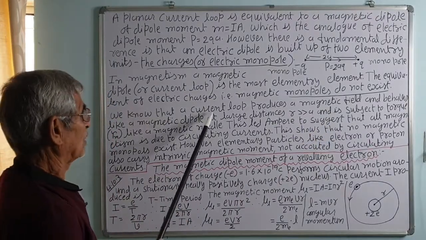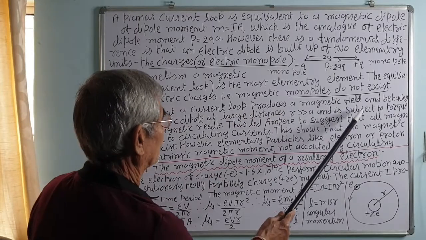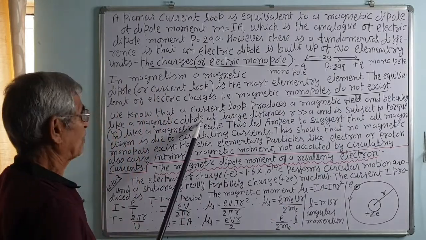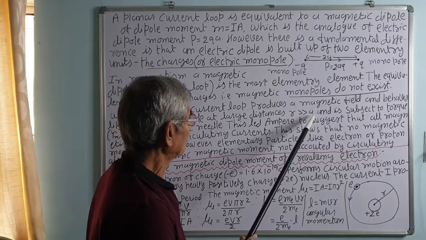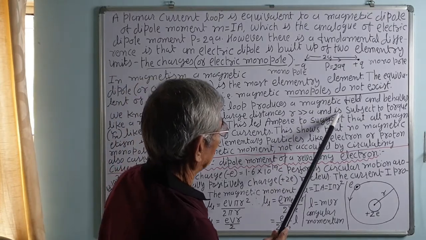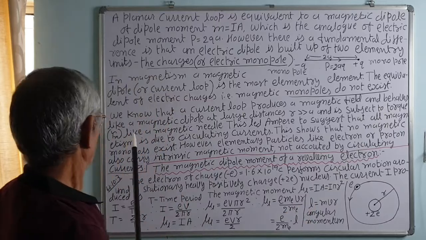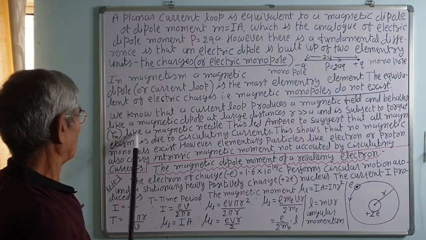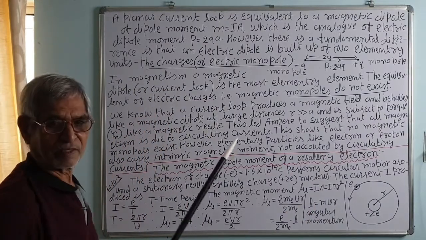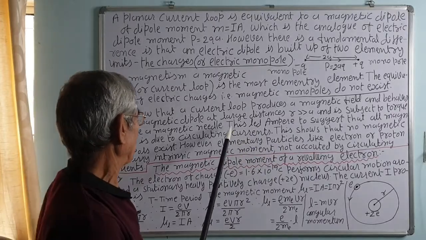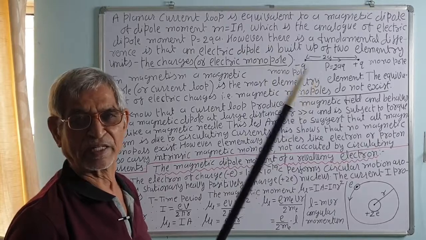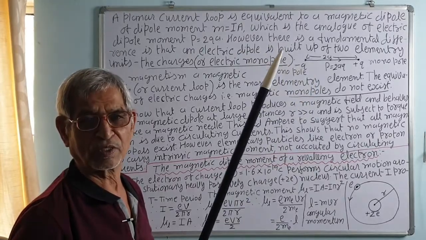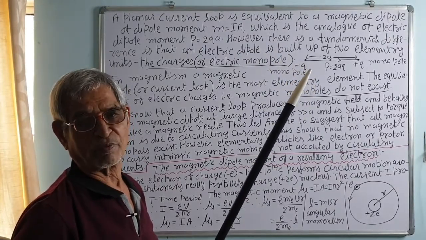We know that a current loop produces a magnetic field and behaves like a magnetic dipole at a large distance, r greater than A, and is subject to a magnetic torque like a magnetic needle, a small compass needle. So the current loop acts like a magnetic needle. A magnetic needle has two poles, north pole and south pole, and they cannot be separated.